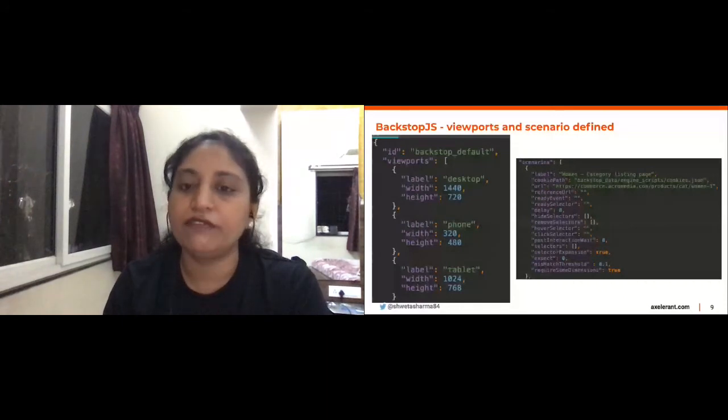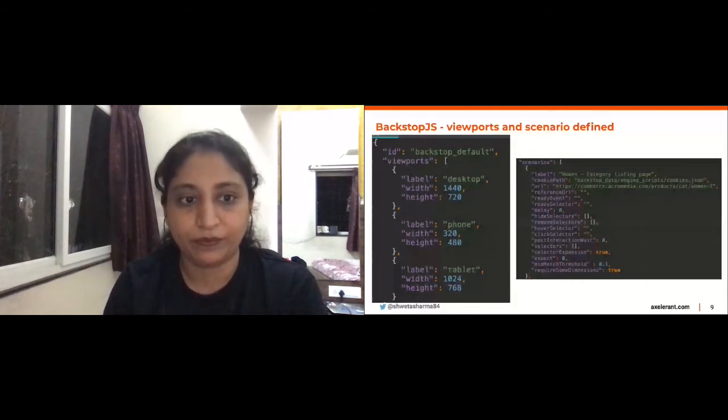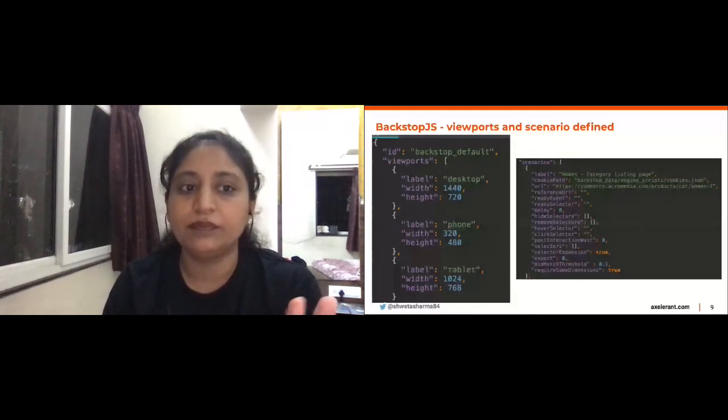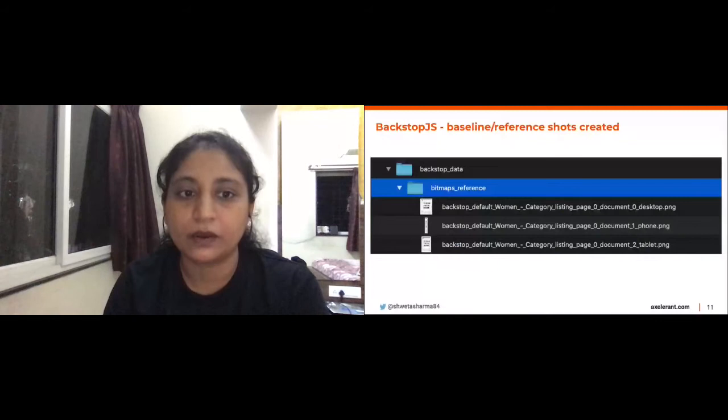So, you run the first command, backstop reference. What this command does is capture a set of baseline shots for you, right? Once it's captured, it stores them in the bitmaps reference directory. So you see that we have a screenshot for each of desktop, tablet, and phone. We have a screenshot captured for each viewport that we have defined in our file.